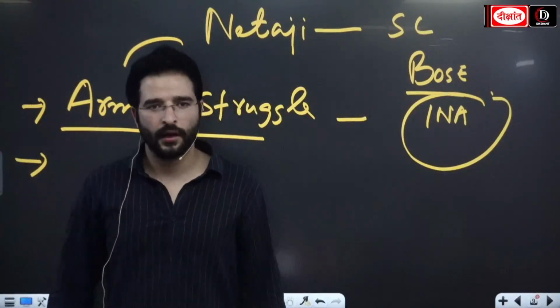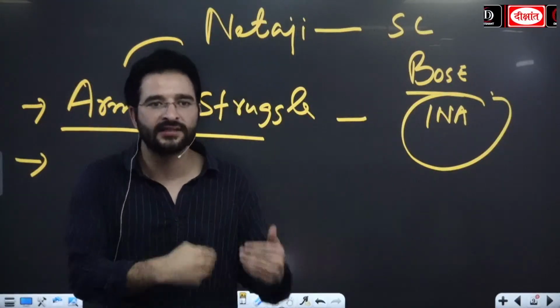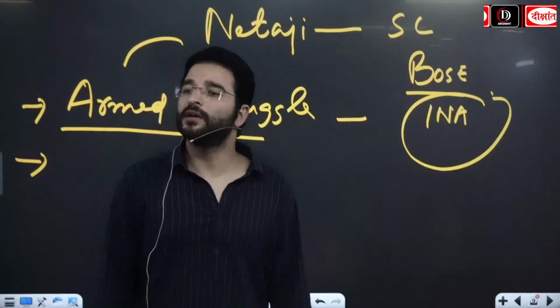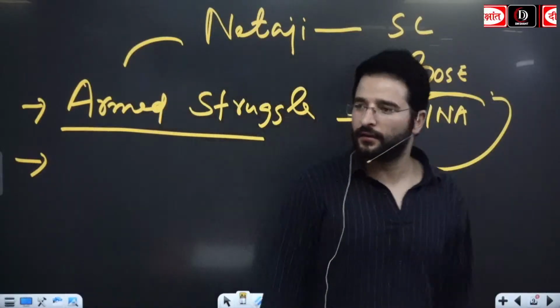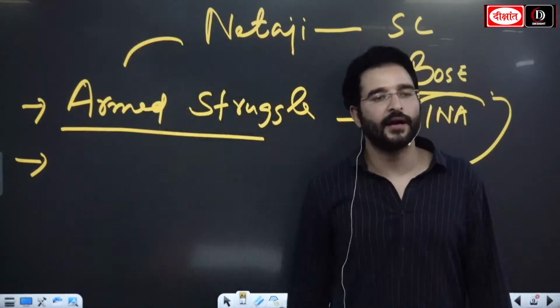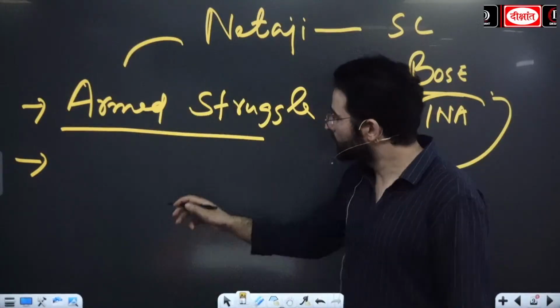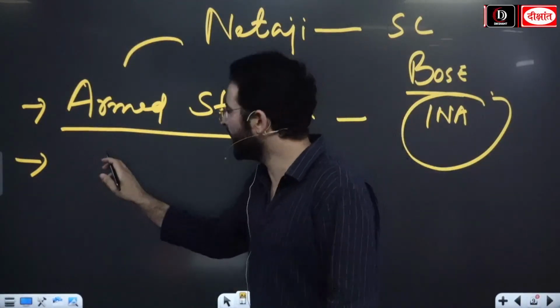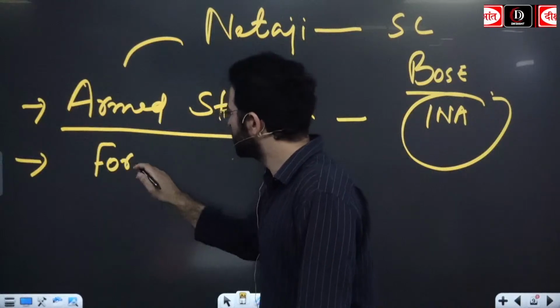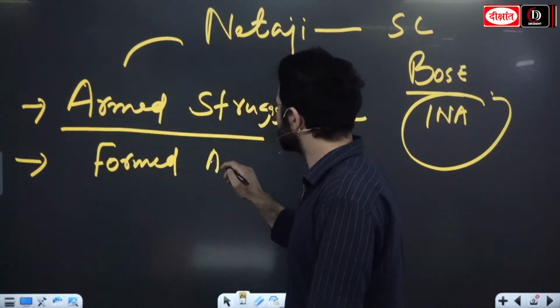Second thing that you should remember, guys, Netaji Subhash Chandra Bose also believed in forming alliances. He went to meet Hitler as well. Around 1941, base badal ke gaye the via Kabul, Afghanistan. So he believed in forming alliances.